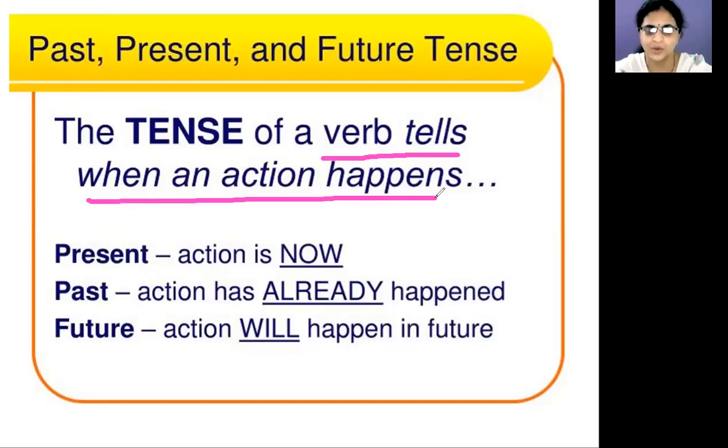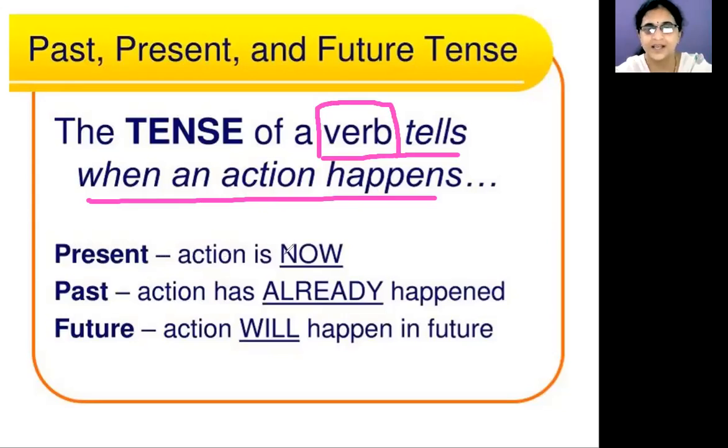Whether an action happened, is going to happen, or is happening now, we know with the tense. In the tense, the verb is very important, so we have to focus on the verb.